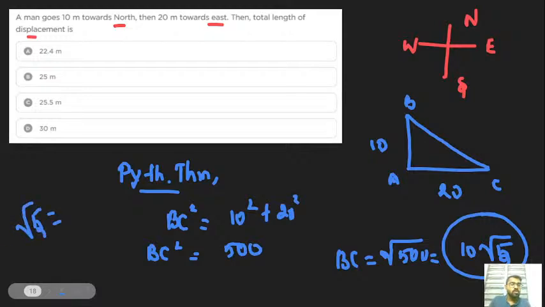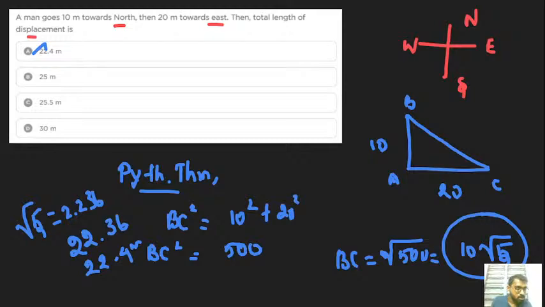The value of root 5 is equal to 2.236. 2.236 times 10 means 22.36. So 6 is more than 5, and you can easily round off the figures: 22.4 meter. I hope the option is A. Got it? Okay, guys, I hope you can easily understand this type of question.